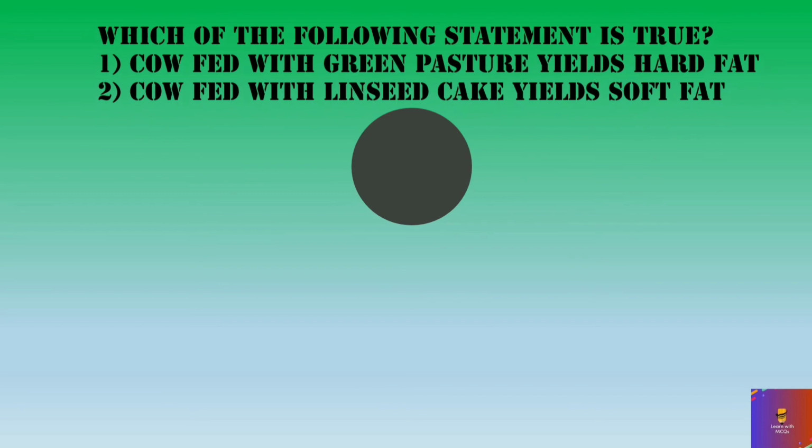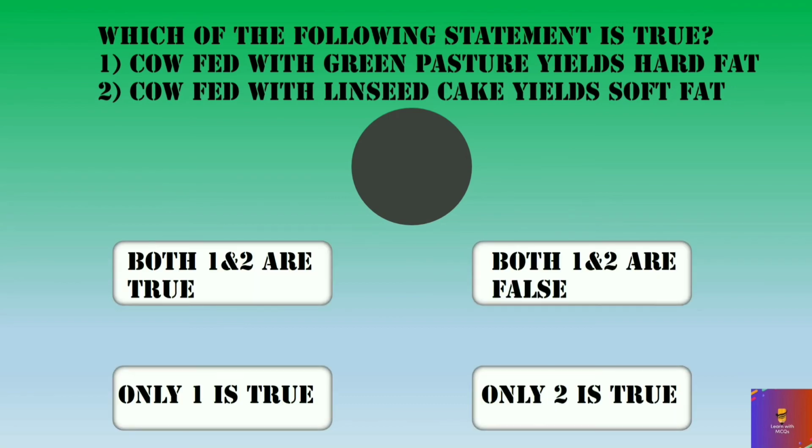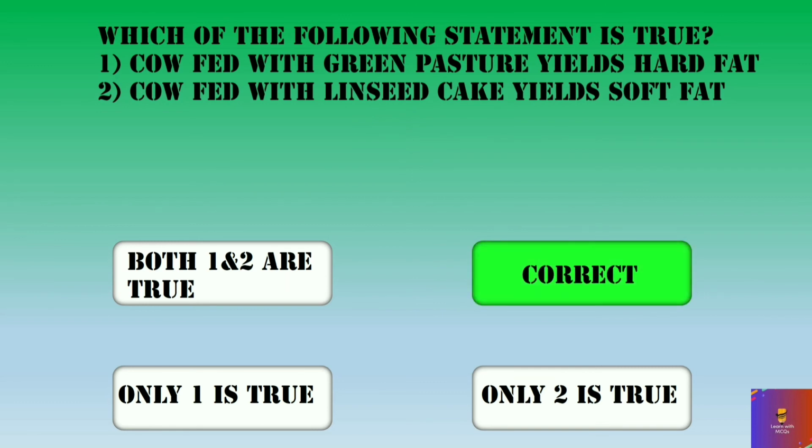Which of the following statement is true? 1. Cow fed with green pasture yields hard fat. 2. Cow fed with linseed cake yields soft fat. And the options are both 1 and 2 are true, both 1 and 2 are false, only 1 is true, only 2 is true. And the correct option is both 1 and 2 are false.